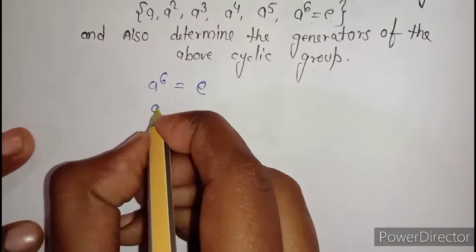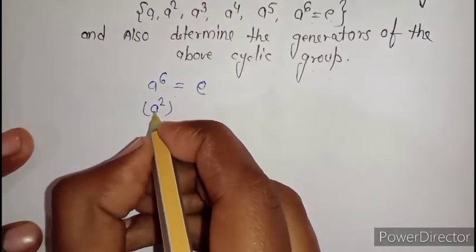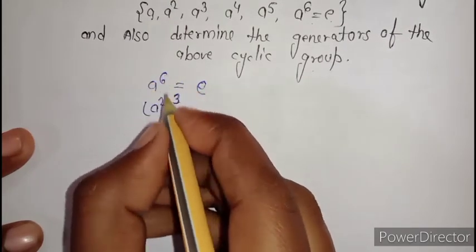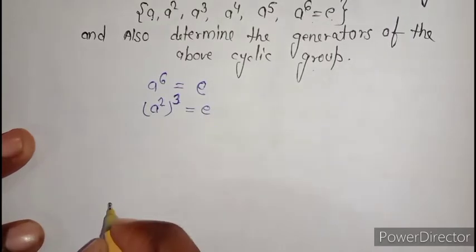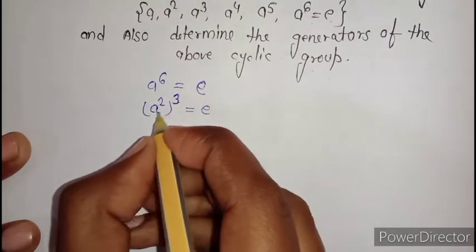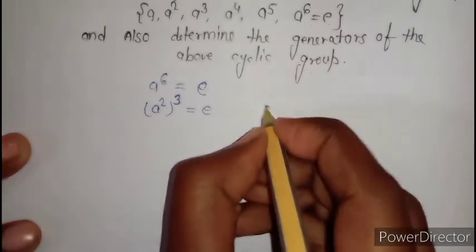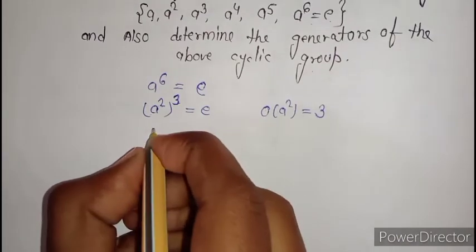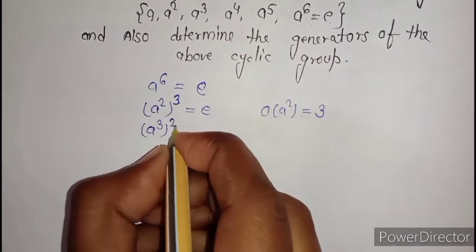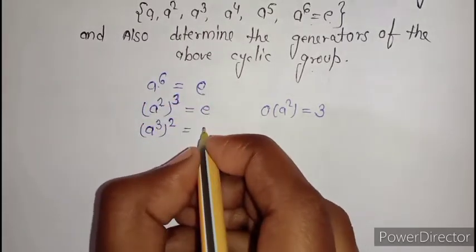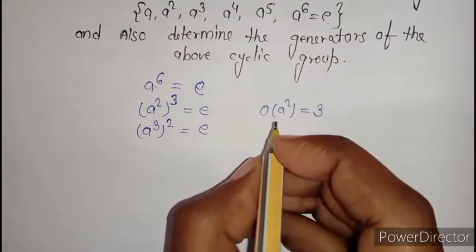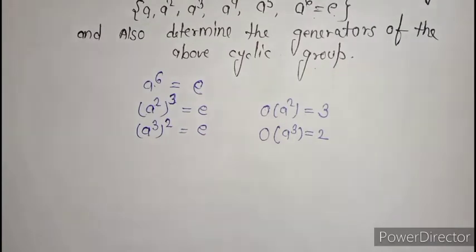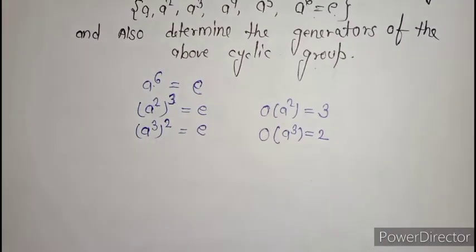It is given that A raised to power 6 is equal to identity. Now if I find the order of A square, then if I take the cube of A square, 2 times 3 becomes 6, so it becomes A raised to power 6, which is again equal to identity. So the order of A square will be 3 in this case. If we talk about A cube, then after taking the square of this term, it goes to A raised to power 6 and then it becomes identity. So the order of A cube in this case is 2, because after taking the square of this term, it gives me identity.